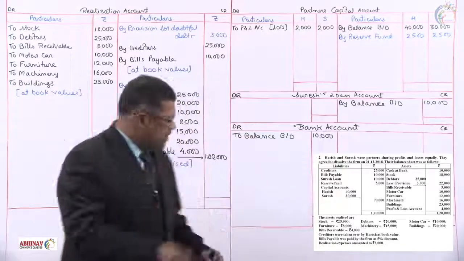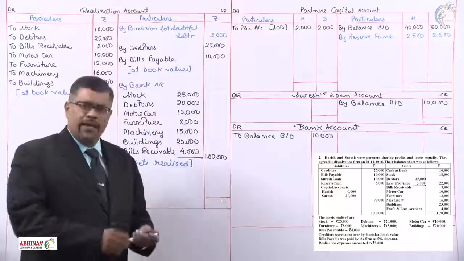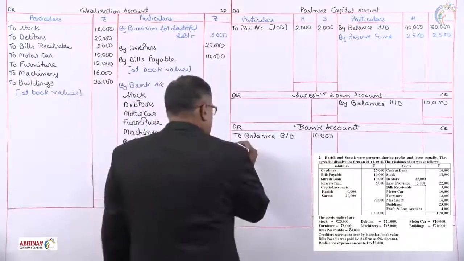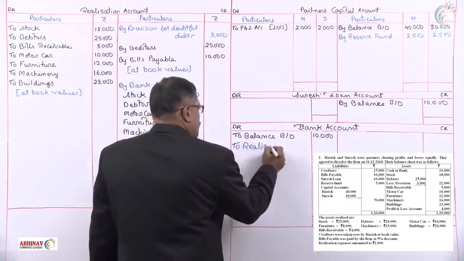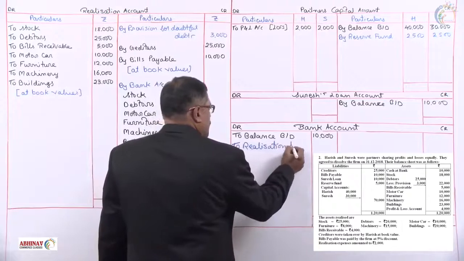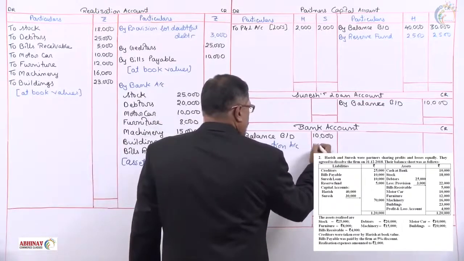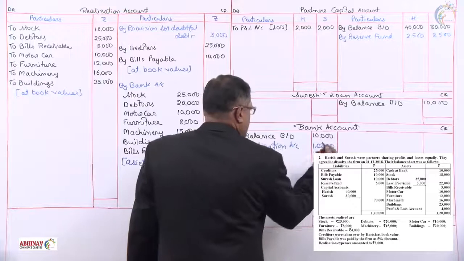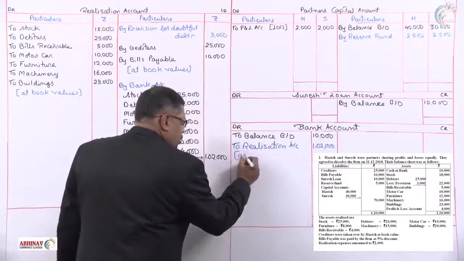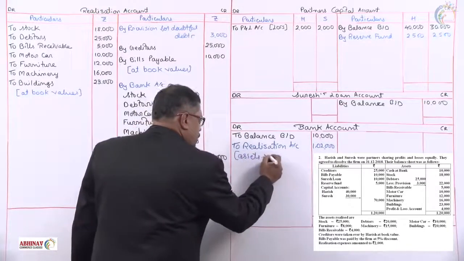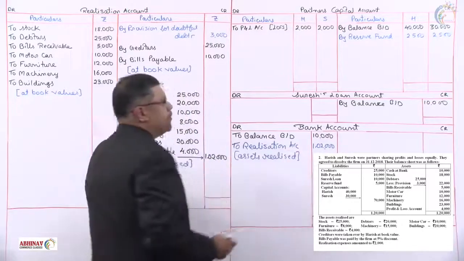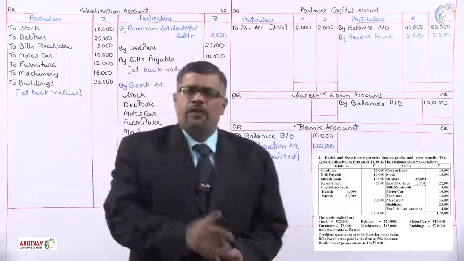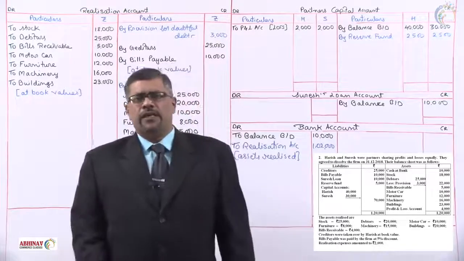If intangible asset is not realized, we leave it out as it is worthless. Now, we'll transfer this 1,02,000 to bank account onto the debit side. We are transferring from realization account. So let us take it as 2. Realization account 1,02,000. What amount we have transferred is for assets realized. Fine. Check out. After assets realized, what is given?